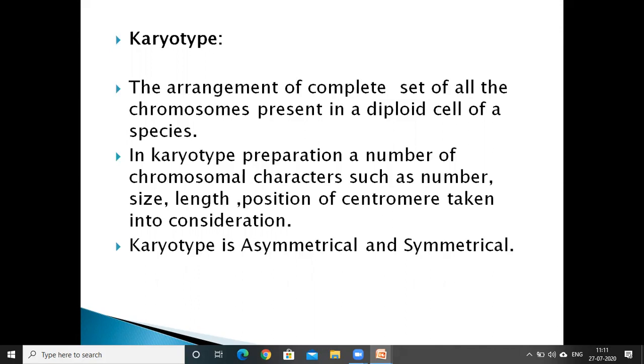So in an asymmetrical karyotype, there are large differences in size and fewer metacentric chromosomes. But in a symmetrical karyotype, it exhibits only few differences in size and length, and it has more metacentric chromosomes. This type of karyotype is called the symmetrical karyotype.